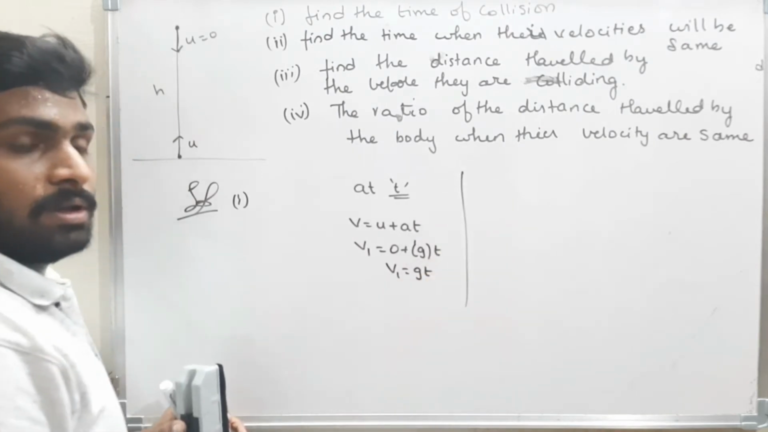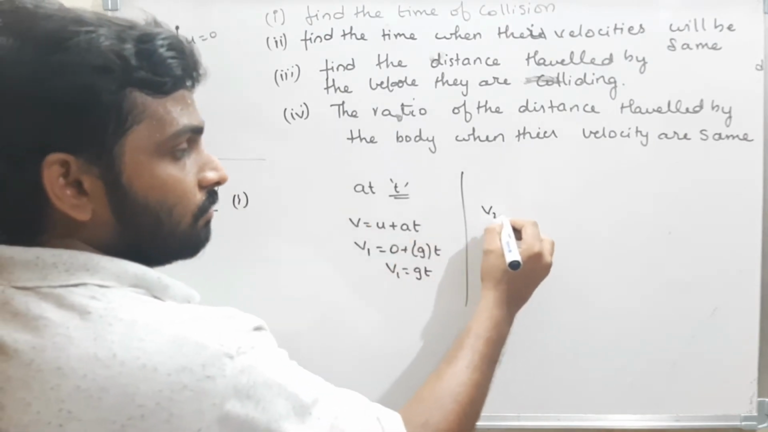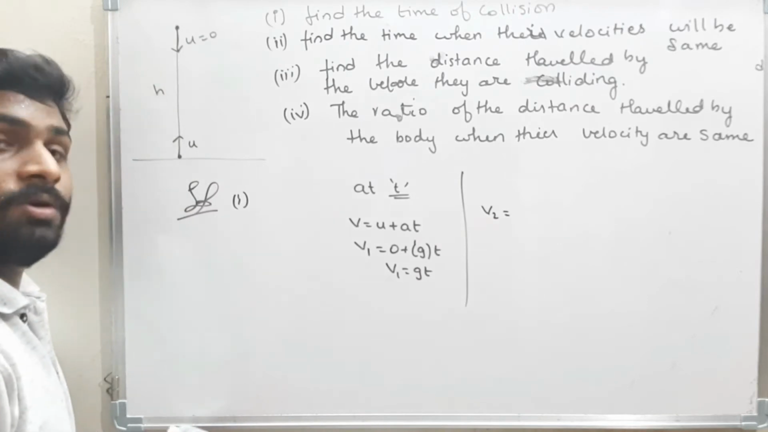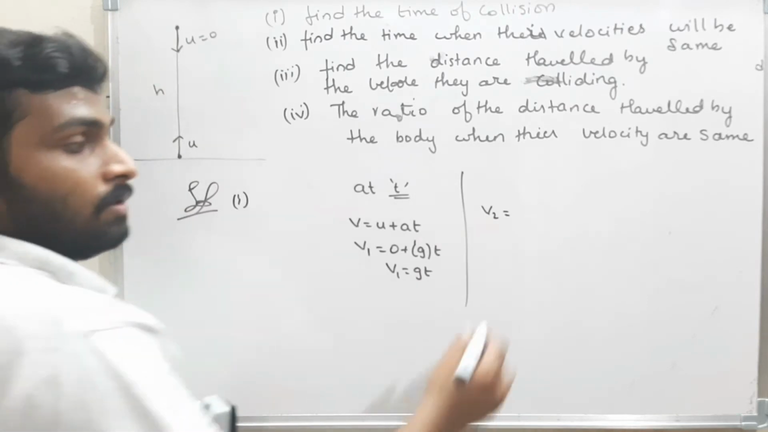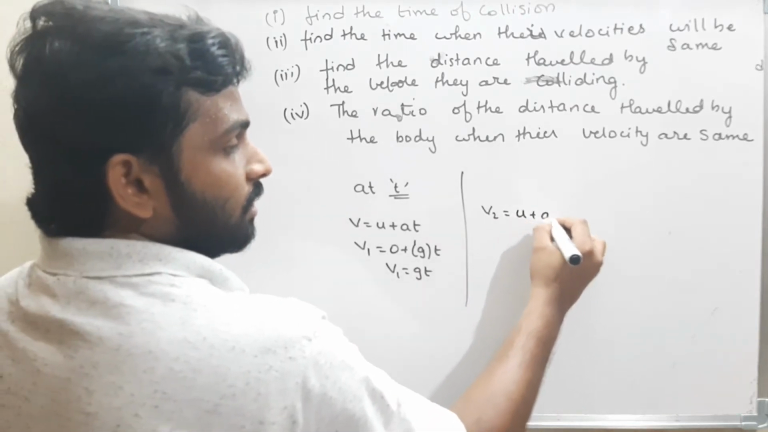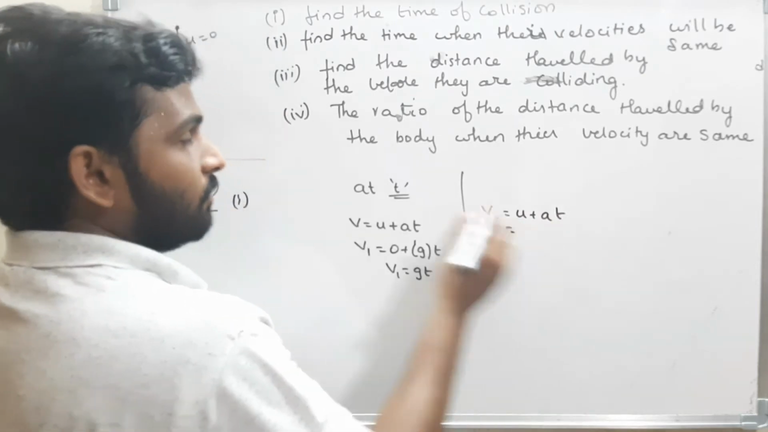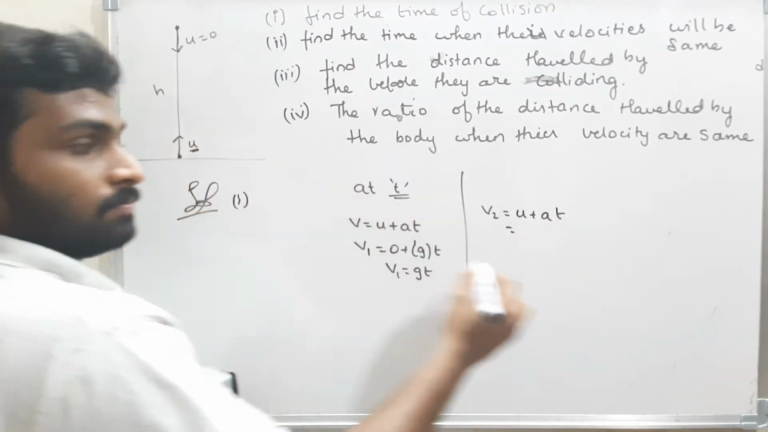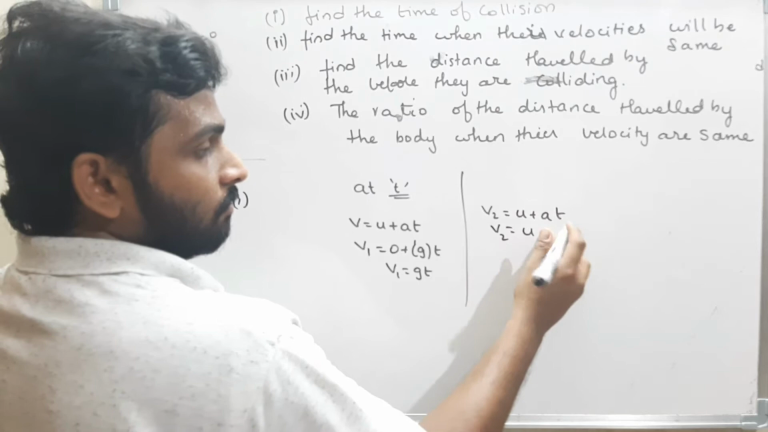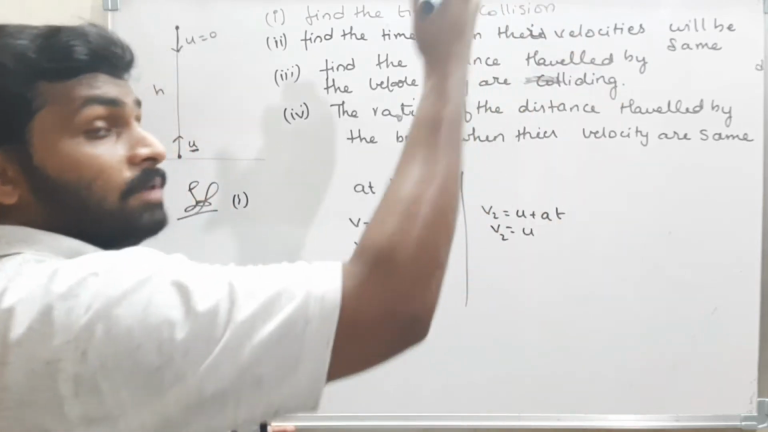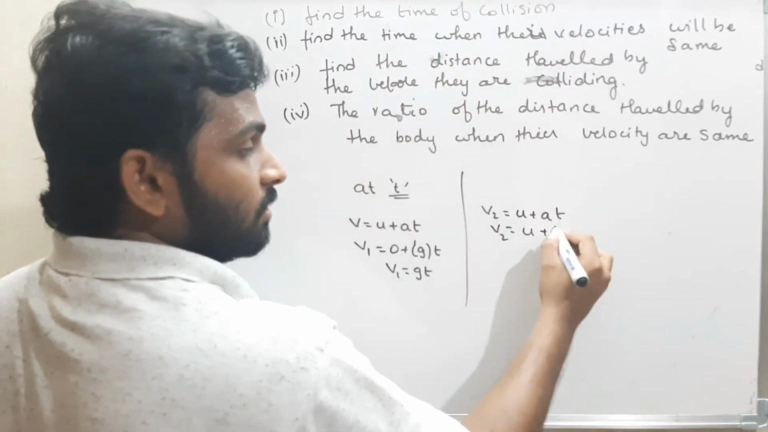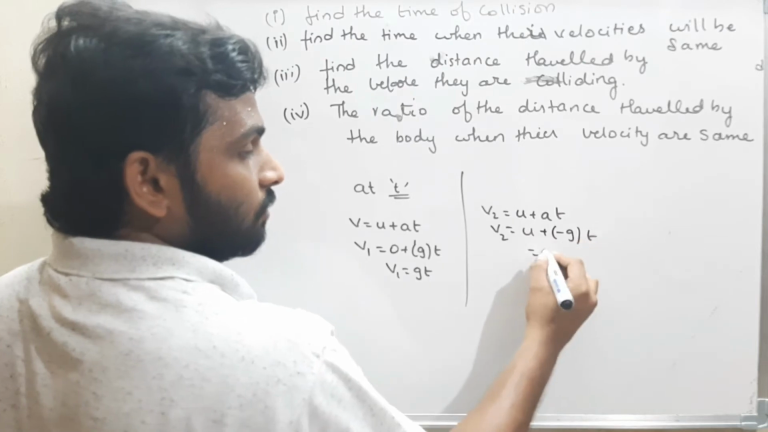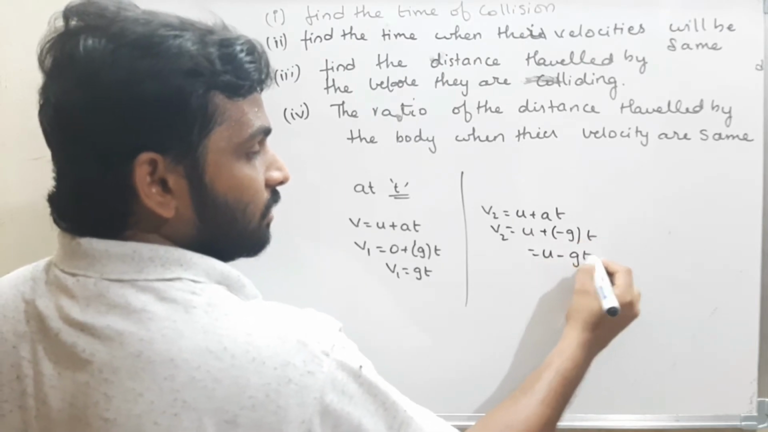Okay, well and good. Now, what is the velocity of the second body, v2? How can I find this? v is equal to u plus at. Therefore, initial velocity of the body is u. When the body is moving up, the acceleration is negative, that is minus g into t. Therefore, u minus gt, that is v2.